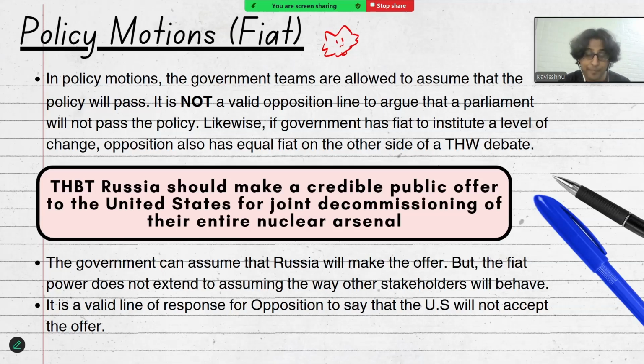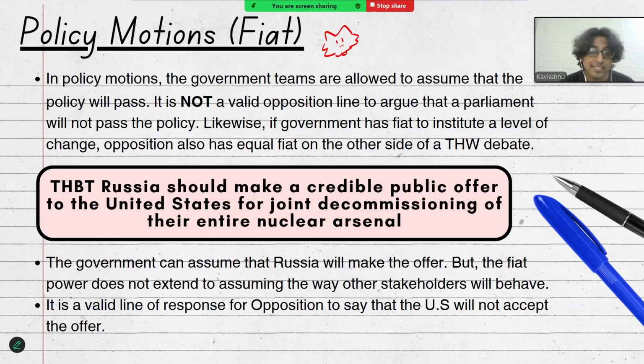implemented from the get-go. Likewise, if government has a level of fiat to institute a certain change or implement a certain policy, opposition teams also have equal fiat on the other side of a this house would debate, i.e. a policy debate. So if government is going to assume the access to a certain amount of resources to institute their policy, the counter policy and the counter model that opposition is going to institute has to match that same level of capacity and resources.